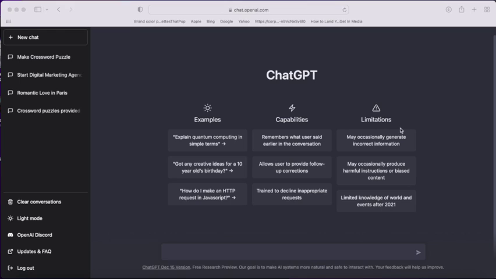Now, I do want to make a little bit of a warning about ChatGPT, and you're gonna find this out on the site, okay? The information only goes up to 2021. After that, it doesn't know. So anything that happened after December 2021, it's not gonna know. It's not gonna be able to give you the most current information. So it is limited to that. However, if you're not looking for something that happened in 2022 or this first part of 2023, then ChatGPT is a great source of information.